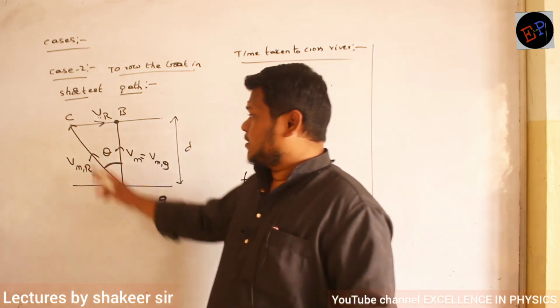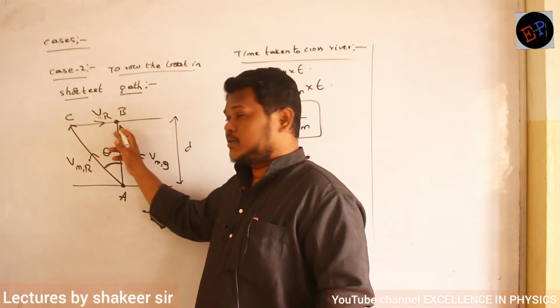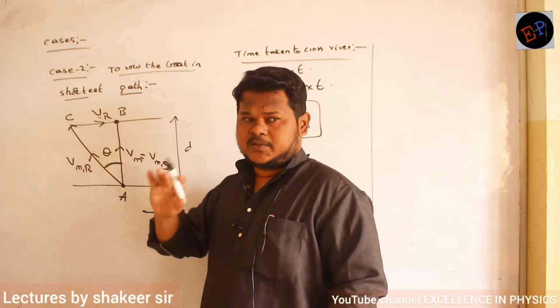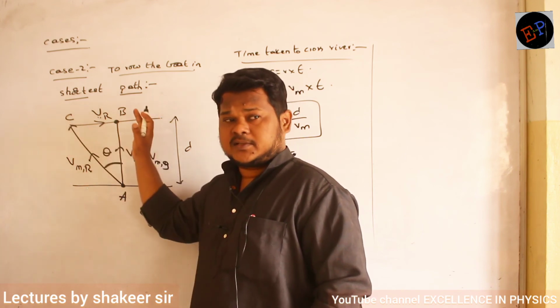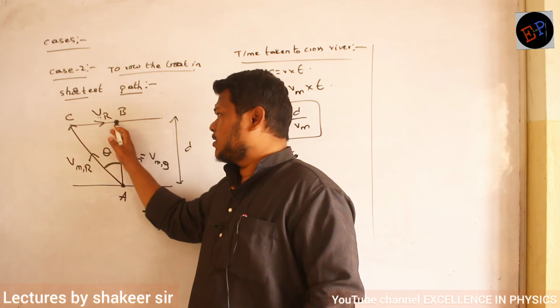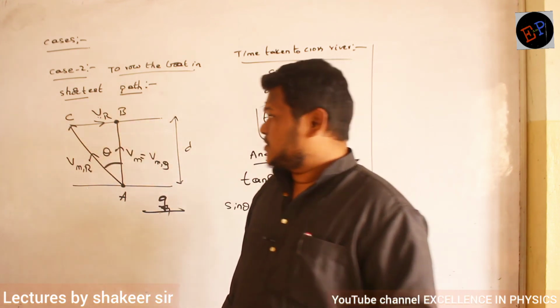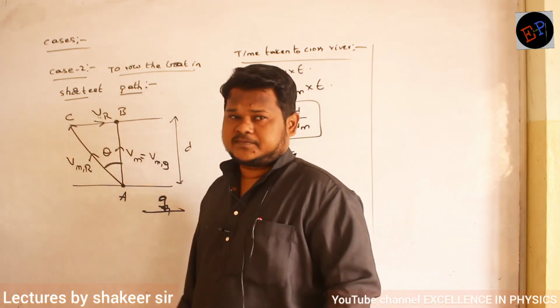But which point is he reaching? He is reaching point B. Are you able to understand? If the river is at rest, he will reach here. But the river is flowing, so the river pushes him, and therefore he reaches here. So which is the drift here? CB will become the drift. Are you able to understand?